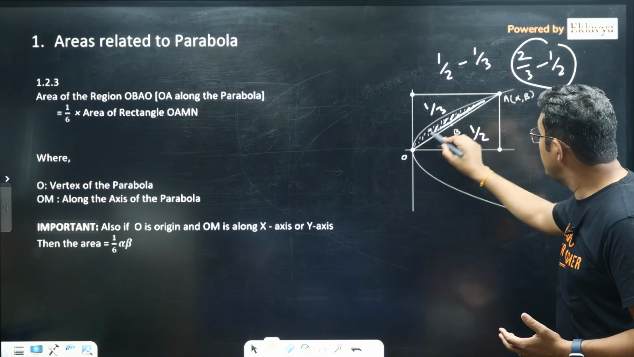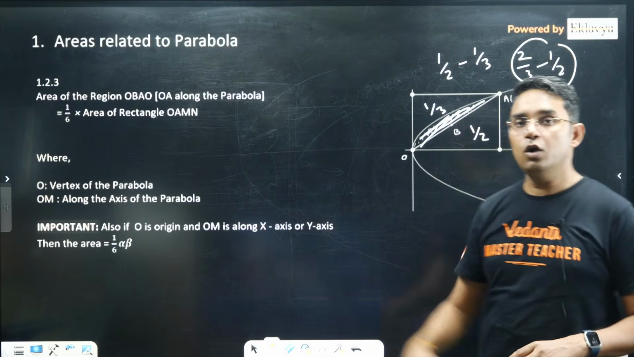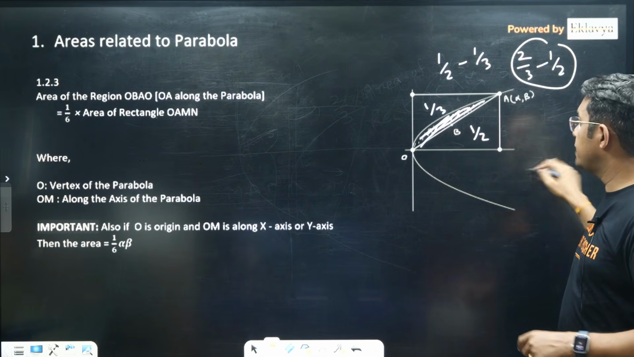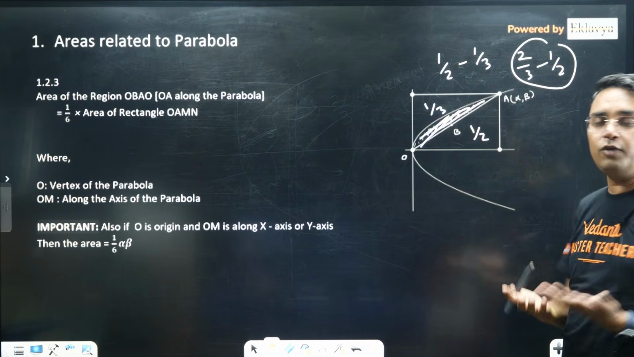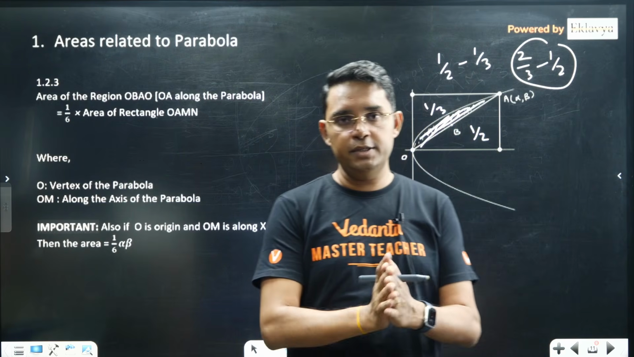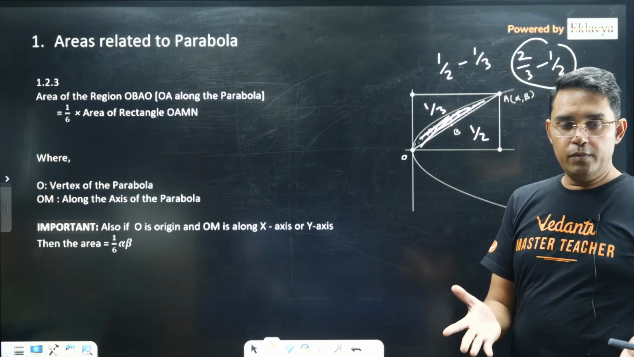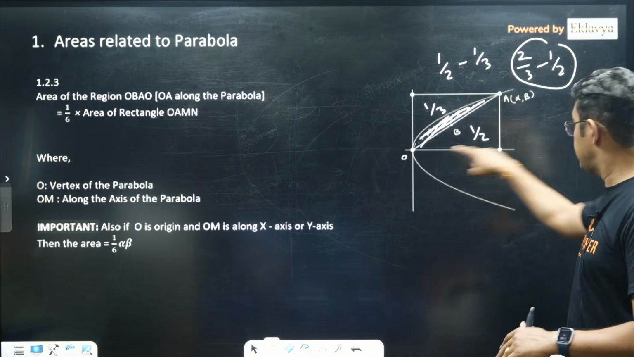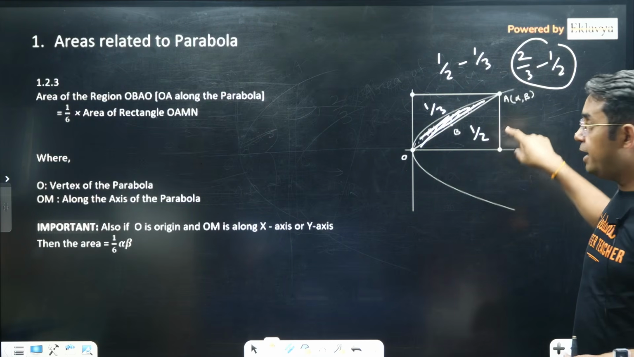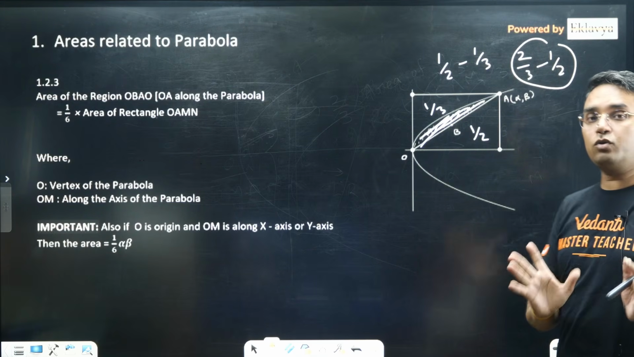So this portion here, if you solve it, comes out to be 1/6 of the area of the rectangle. Again, if this is along the x-axis or y-axis, then it will be 1/6 of alpha beta only. In most of the questions given to us in JEE Mains or Advanced, we are mostly given a standard parabola or maybe a shifted parabola where the axis will be along the x-axis or y-axis. So this area of the rectangle can be found easily just with the help of the x coordinate and y coordinate.